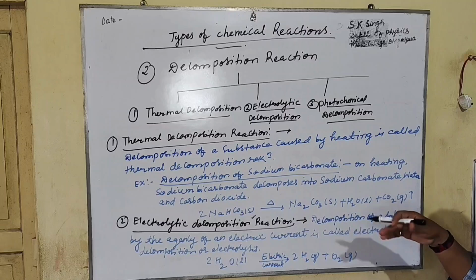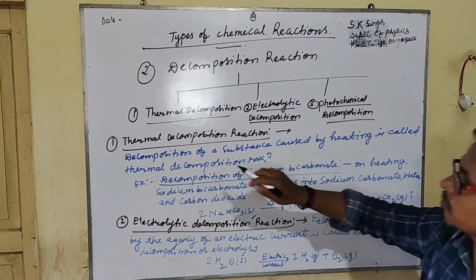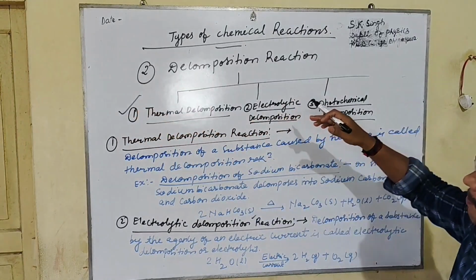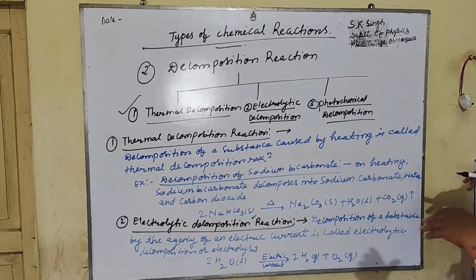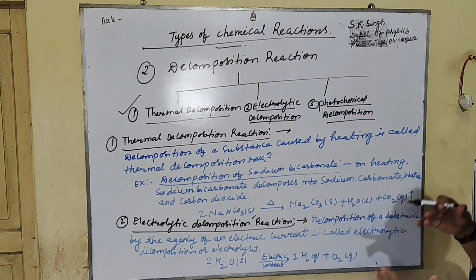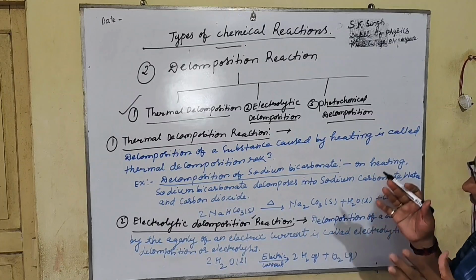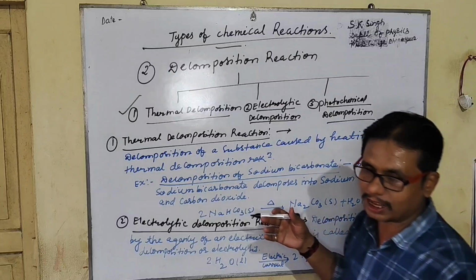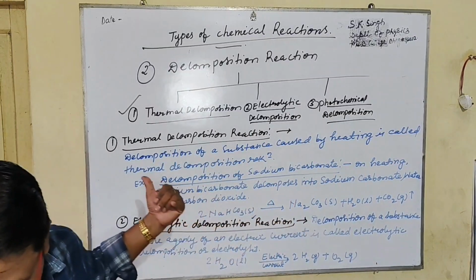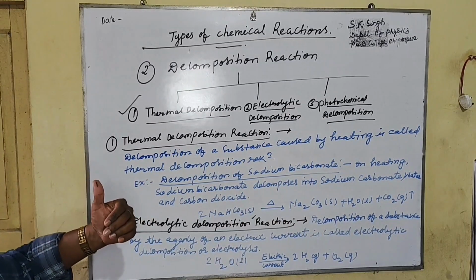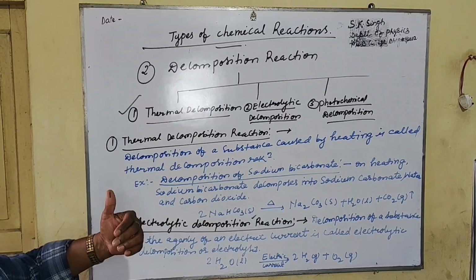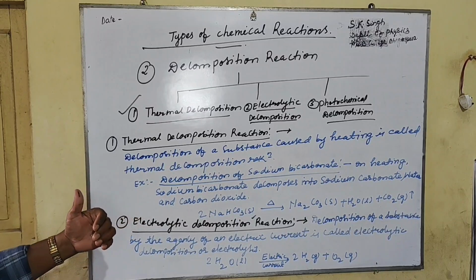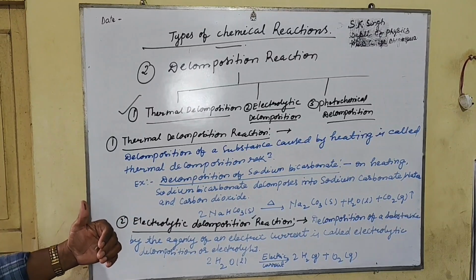The second one is the electrolytic decomposition. The first type, the thermal decomposition, is completed: decomposition of a substance caused by heating is called thermal decomposition reaction. We can take lots of examples.